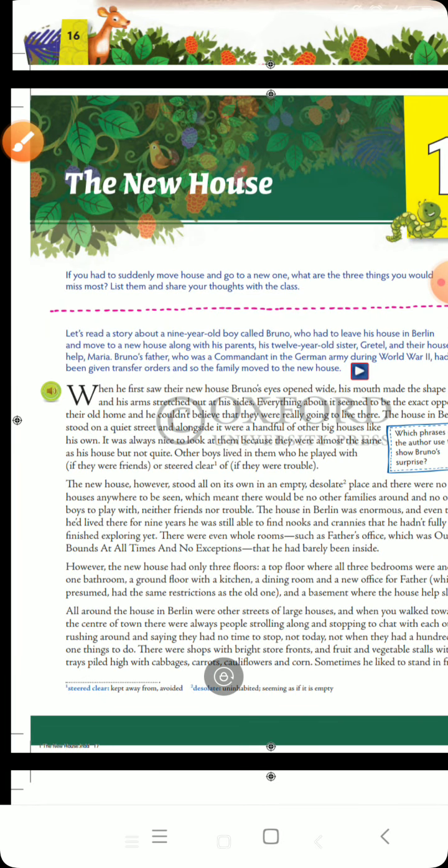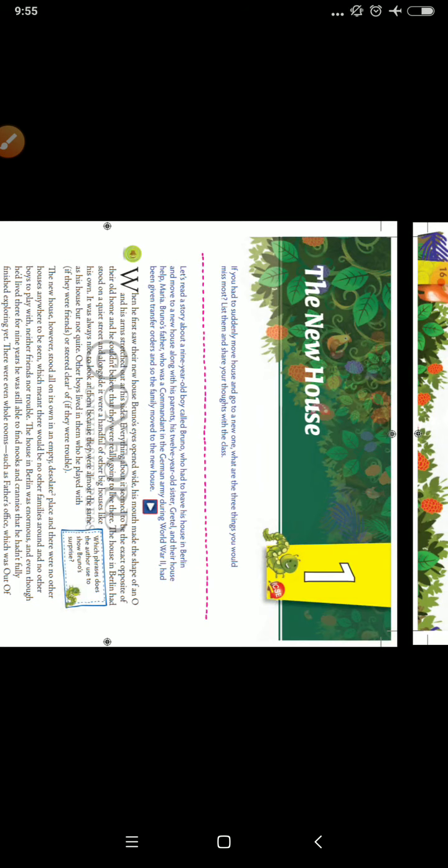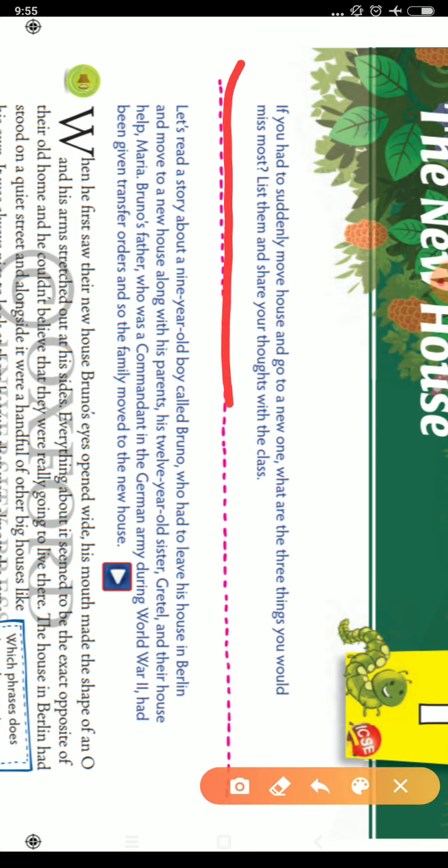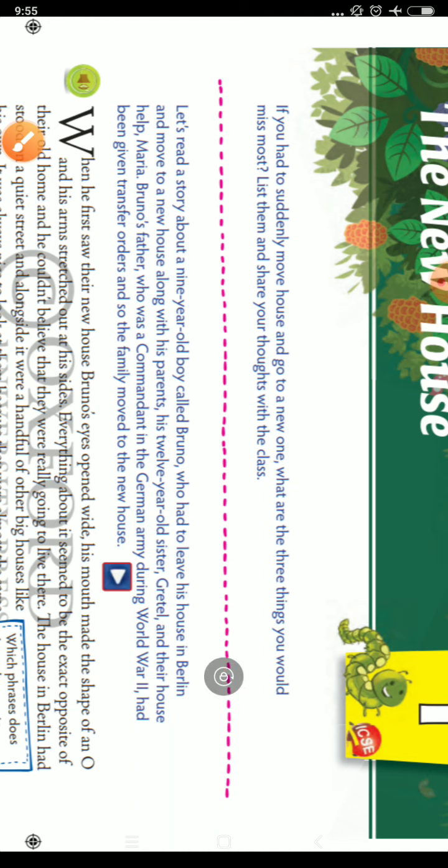Today we will be doing the warming up and in-text question writing portion. For first, we have this question. You can see this is our question which we will do: If you had to suddenly move house and go to a new one, what are the three things you would miss most? List them and share your thoughts with the class. This we will be doing in the textbook, but word meanings we will be doing in the notebook.